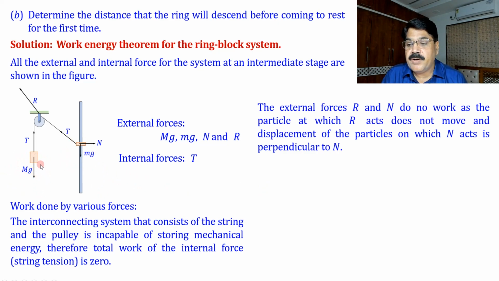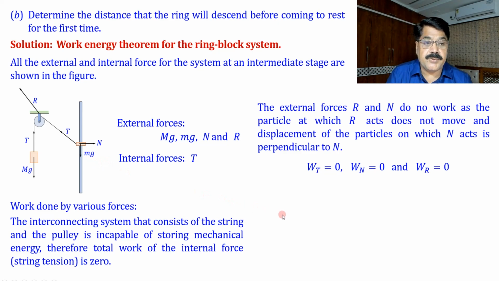So if we assume displacement of the block by delta yB and displacement of ring by delta yR, we can write expression for work done by these forces. W tension is 0 and W normal is 0 and W R is 0. So what we have decided so far here, W tension is 0 by this idea, and by these two ideas W N will be 0 and W R will be 0. Now we have to write work done by this gravity and work done by this gravity.